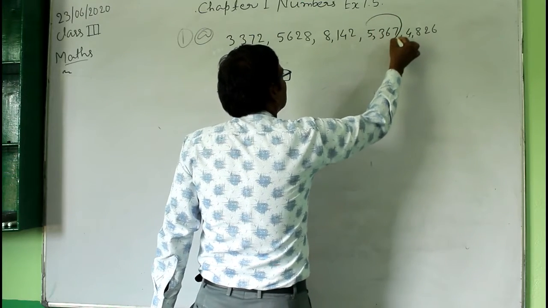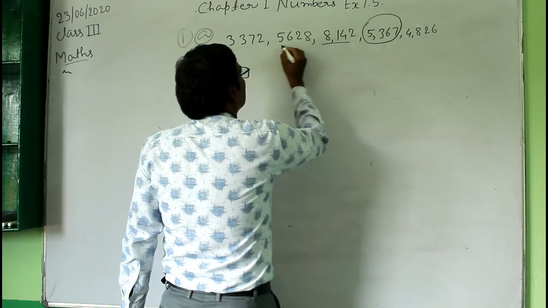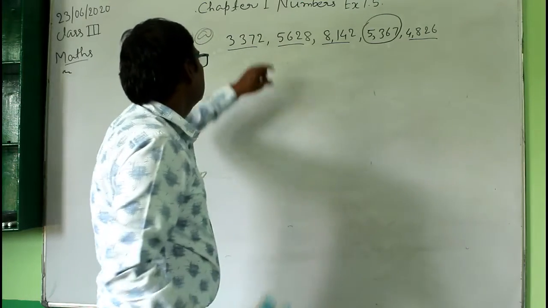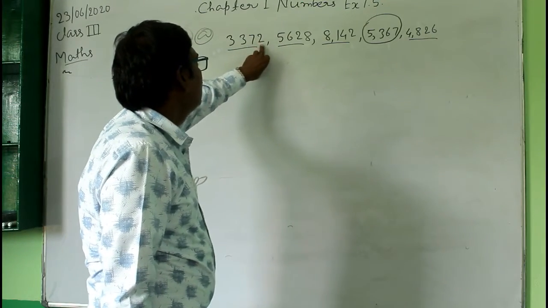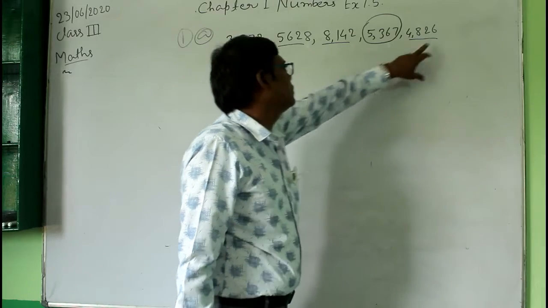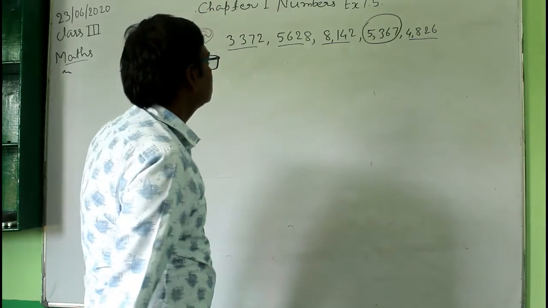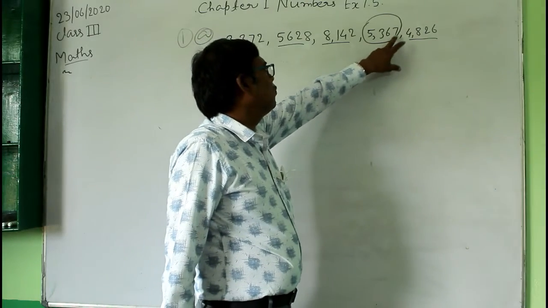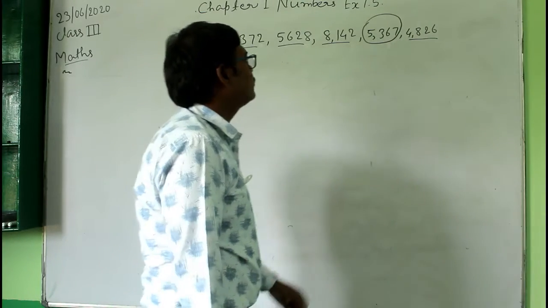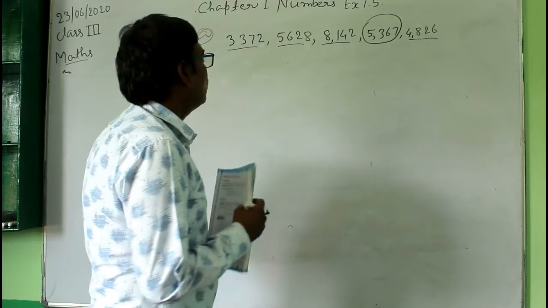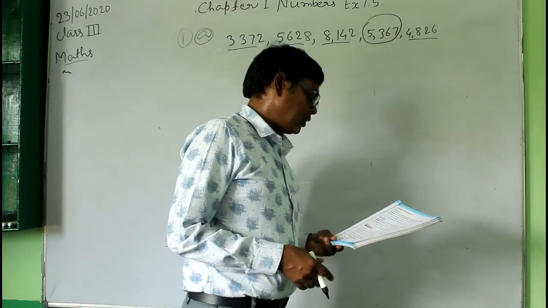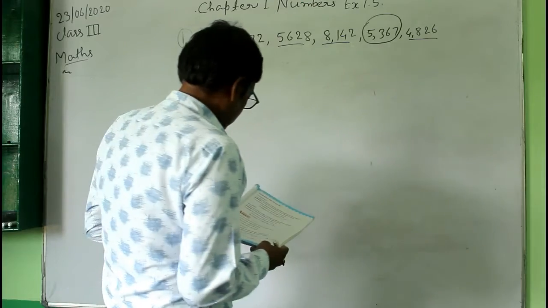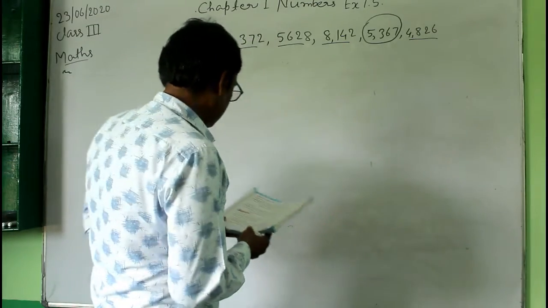So here you will circle this number and underline the other numbers, because all of them are even numbers. At the ones place it is 2, 8, 2, and 6. When you have these digits, the number will be even, and when the digit at the ones place is 1, 3, 5, 7, 9, then it will be an odd number. In this way you can identify a given number. In a similar way you can also solve other questions.